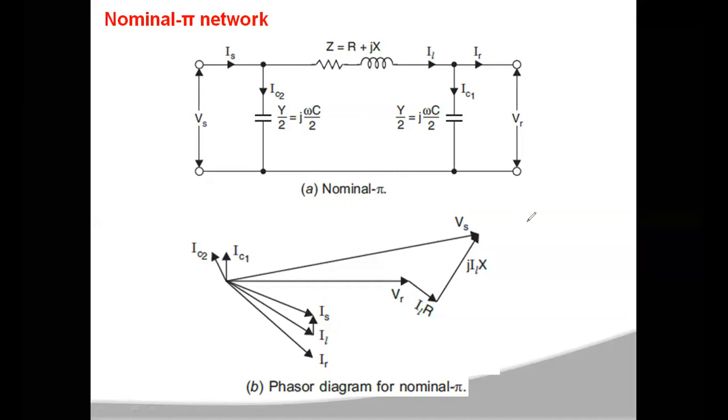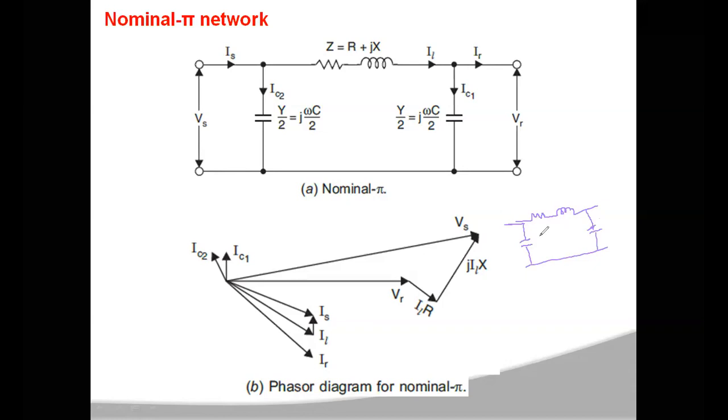Now for calculation purposes, for the short transmission line as well as for the medium transmission line, we consider these three parameters, resistance, inductance, and capacitance, as lumped parameters. The series parameters are the resistance and inductance, and they will be kept as is. Now the shunt capacitance will be divided into two parts, one part will be connected at the sending end, another part will be connected at the receiving end.